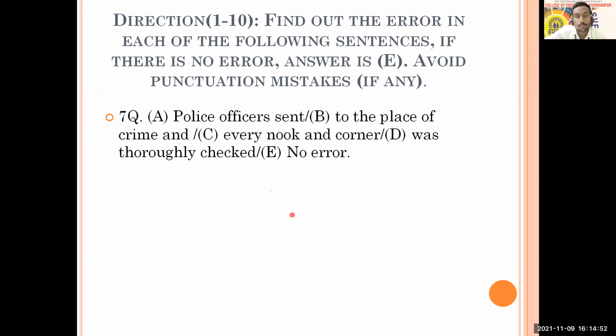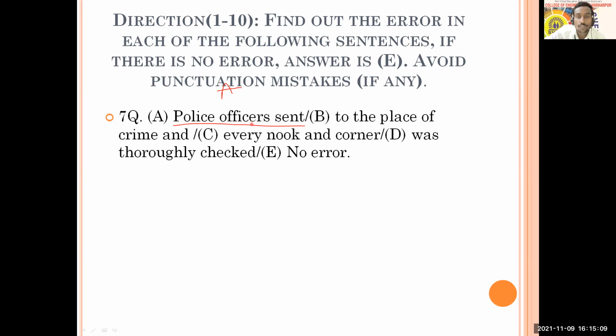And in fact, all of you just try to read this part A. Police officer sent. It is okay, but this is an active voice. And here we are not expecting active voice. Here we are expecting passive voice. So here you have to think about how we can change it into passive.